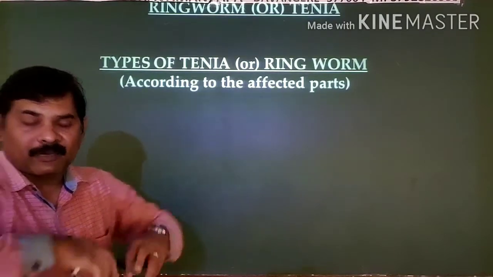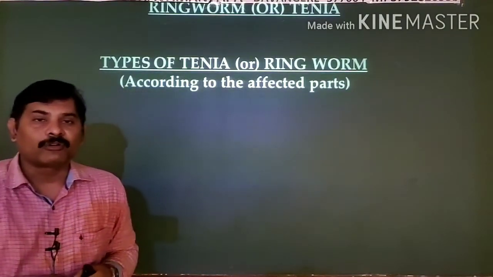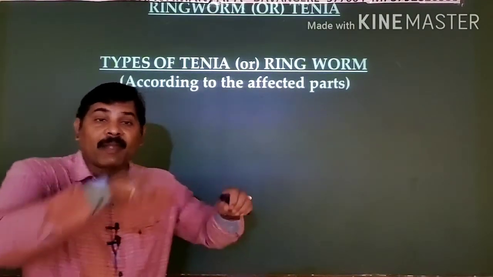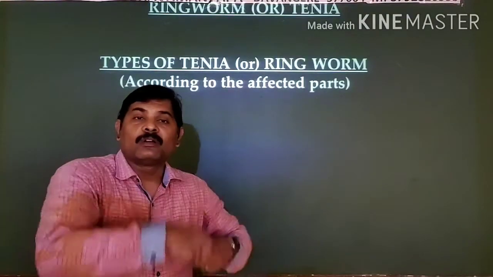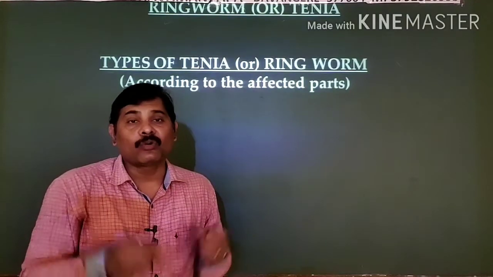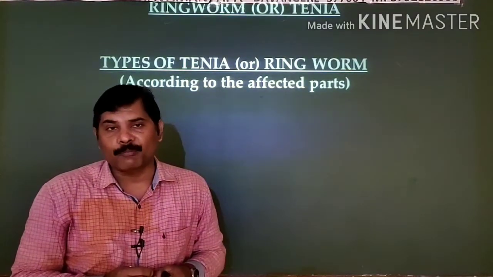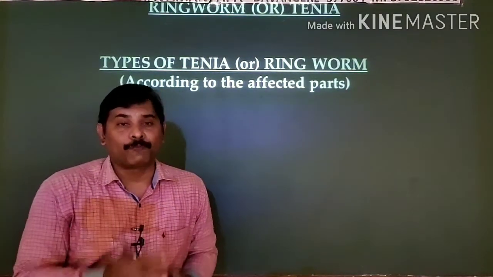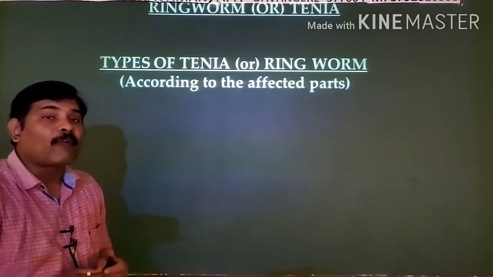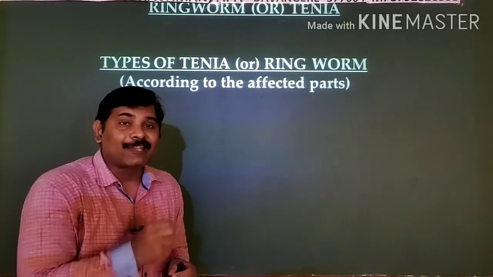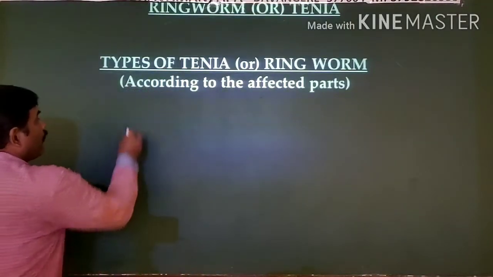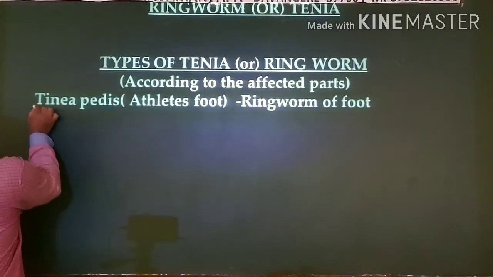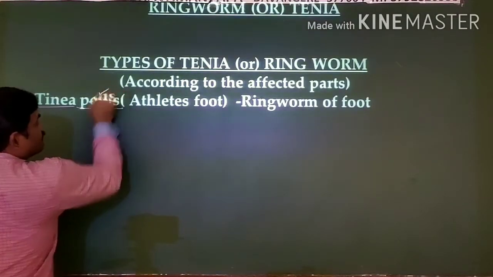Here pedestrian, the person who walks on his foot, is known as a pedestrian. The pedal on which you keep your foot, and with which you ride the cycle. So what I'd like to tell you with these examples is that pedis represents your foot, right? This kind of ringworm attacks your foot, hence we even call it athlete's foot, and that disease is known as Tinea pedis.